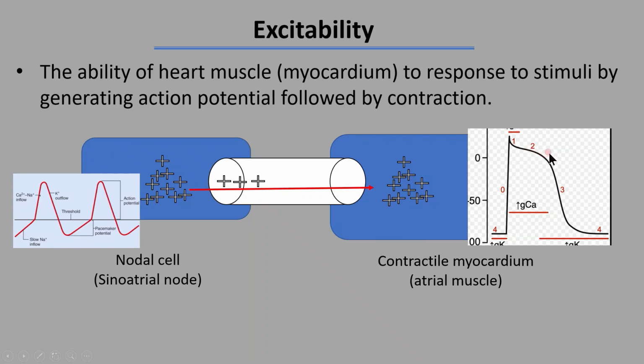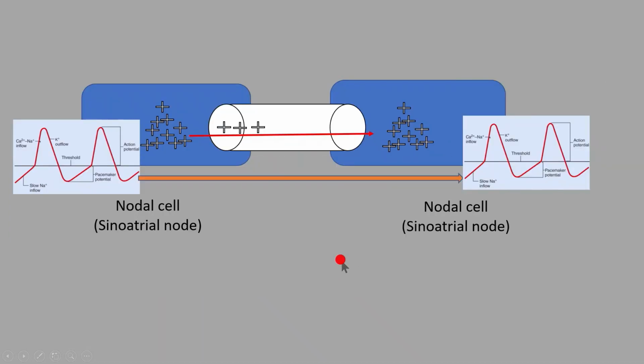After a few milliseconds, the calcium channels are closed, but the potassium ion continues to leave, that is, outflux of potassium continues till the membrane potential reaches its resting membrane potential. So the myocardial cells respond to the stimuli and are excited. This is between the non-contractile myocardium and contractile myocardium.